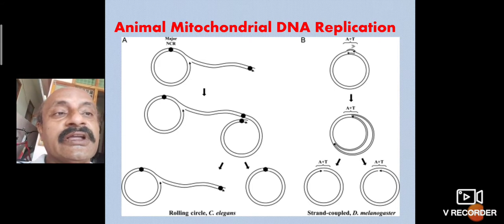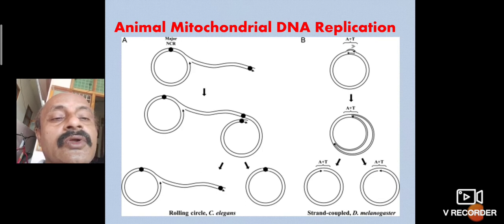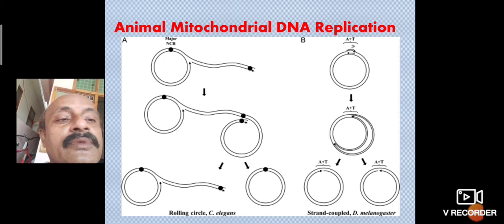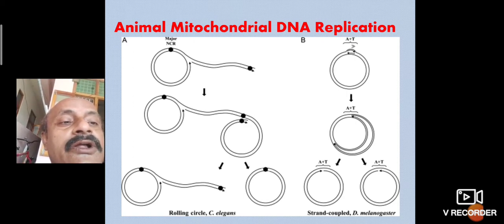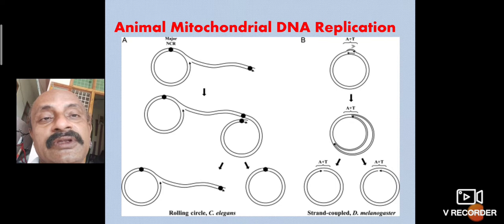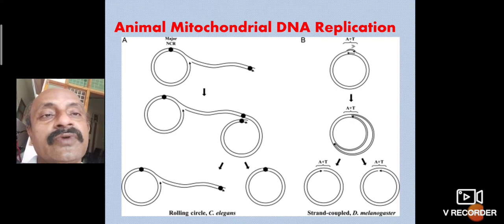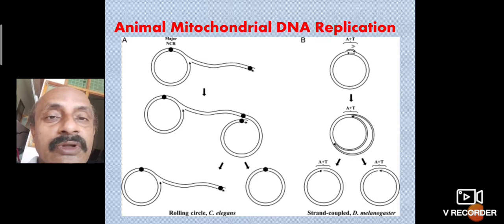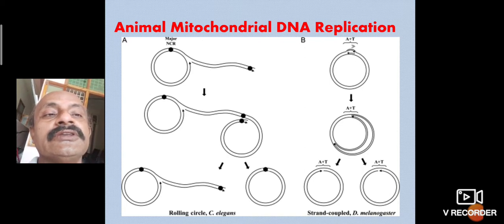There are two stages: the first is rolling circle to two DNA formation, and the second is strand coupled to two DNA formation. The first one is rolling. This roll is a tube-like structure, and the tube can be rounded. The two tubes form two round structures. Between the two rounds, the tube-like part breaks down, and the two DNAs separate.